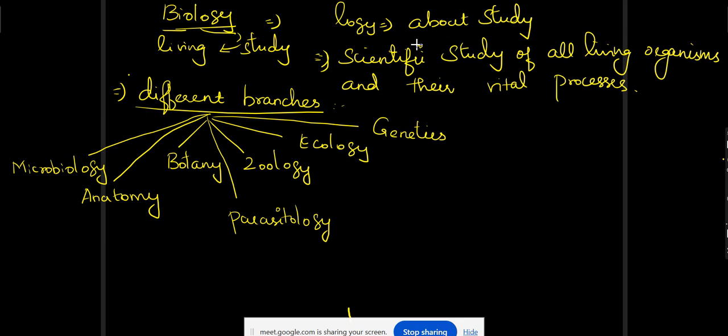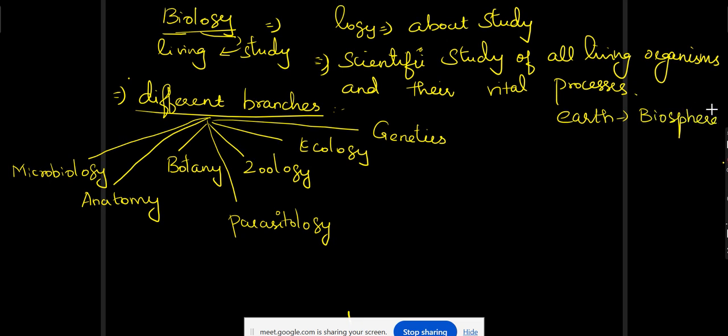It is the scientific study of all the living organisms which exist in our biosphere. Biosphere means Earth. So we study all the existing living organisms and their vital processes.